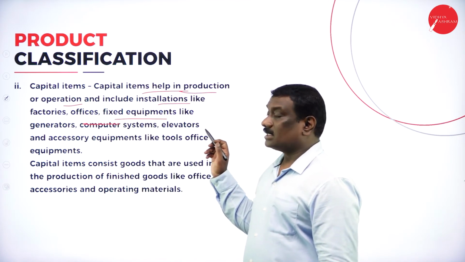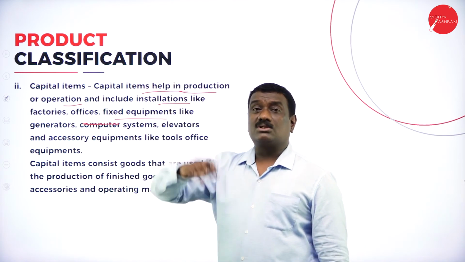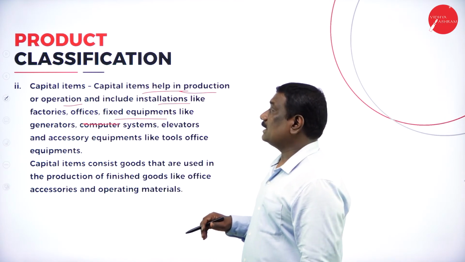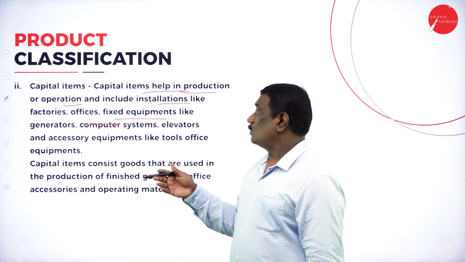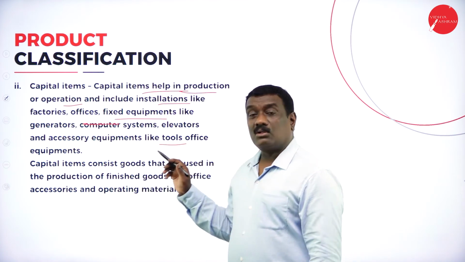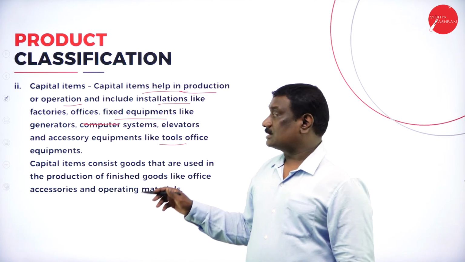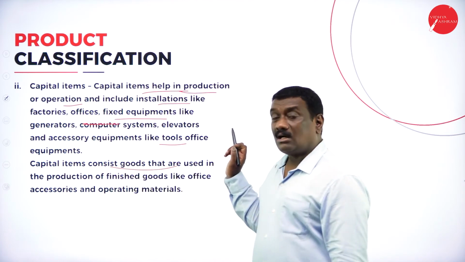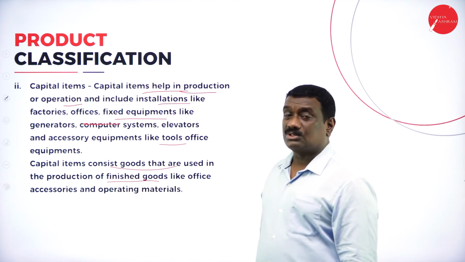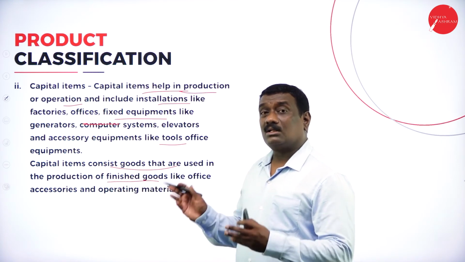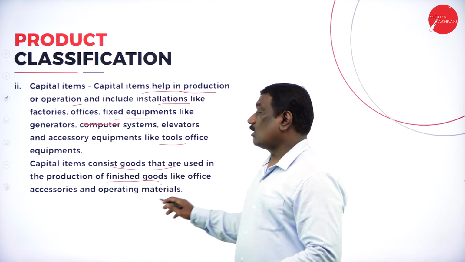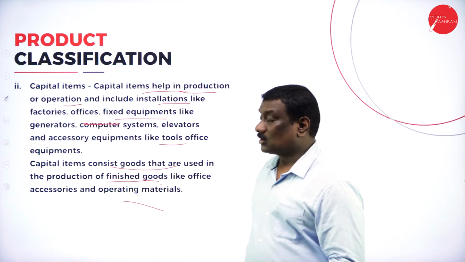Then fixed equipments like generators. In big institutions and organizations, we have generators. That is also part of capital items. Then computer systems, as I told you. Then we have elevators, escalators, and equipment and tools for all the office equipments. Now these capital items or goods are used in the production of finished goods. So these capital items are the goods or products utilized in producing finished goods, like office accessories and operating systems or materials.